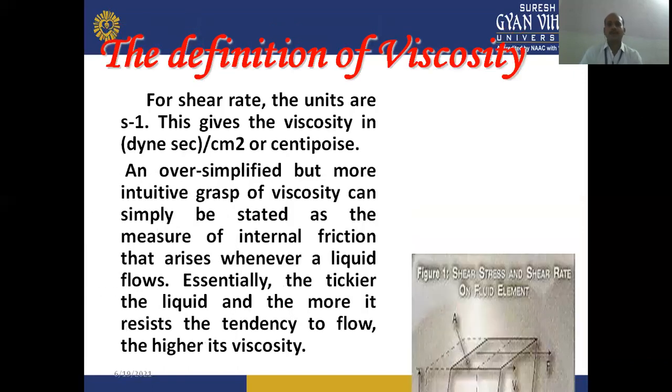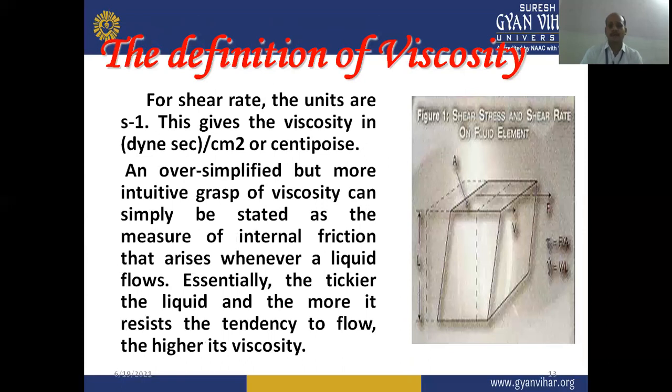So for shear rate, the units are per second, because the shear rate can be represented by V by L, where V is the velocity change and L is the length. So the units of shear rate are per second. This gives the viscosity in dynes second per centimeter square, or generally it is known as centipoise.